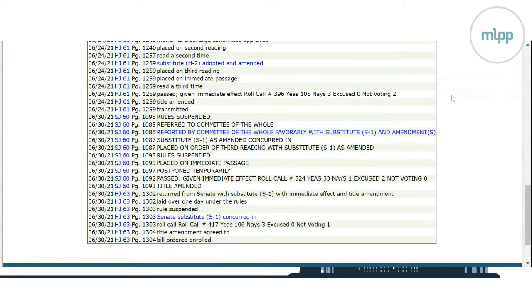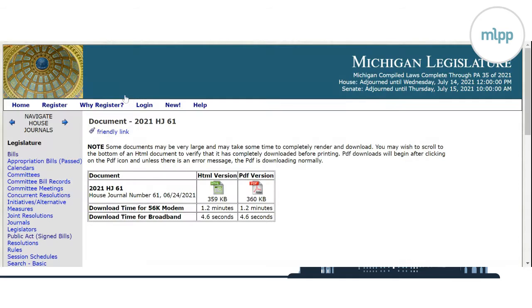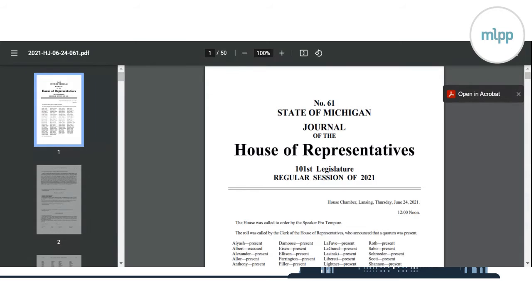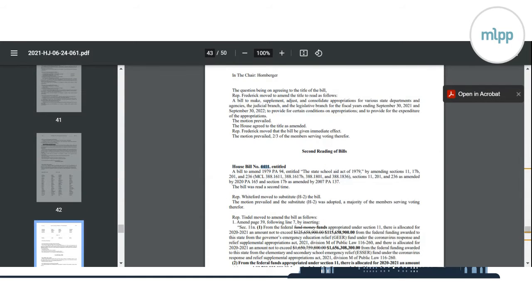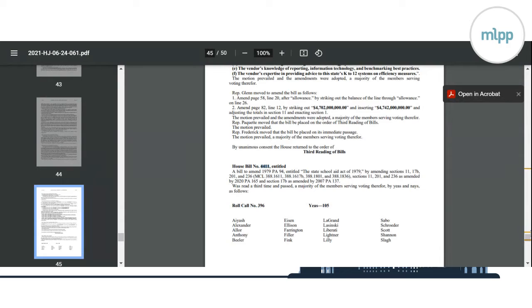The other thing you can do is click on these HJs and SJs, the House journals and Senate journals for the session that day. And so if you click on the one when that vote was taken, and again, we are looking at House Bill 4412, you pull up the journal, and I usually just do a Control F. And then here we get to the vote itself.